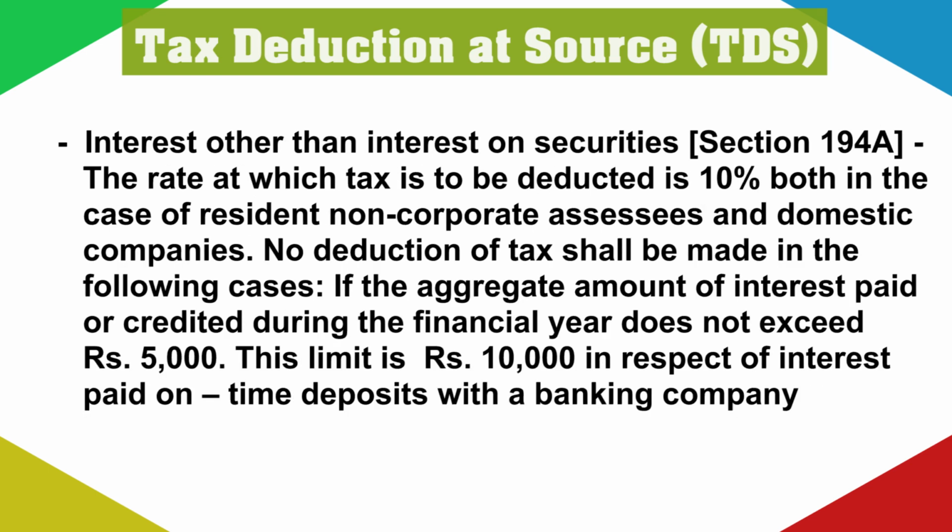Section 194A deals with interest other than interest on securities. The rate at which tax is deducted is 10%, both in case of resident non-corporate assessee and domestic companies. No deduction of tax shall be made if the aggregate amount of interest paid does not exceed rupees 5,000. A rupees 10,000 limit is given in respect of interest paid on time deposits with a banking company.